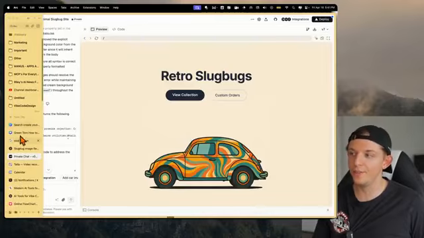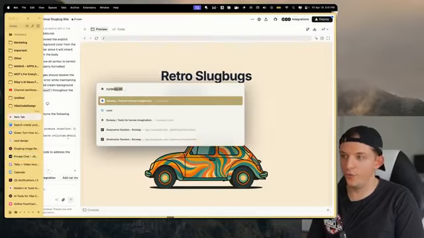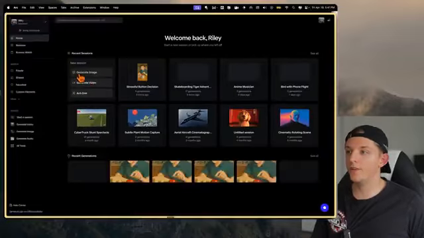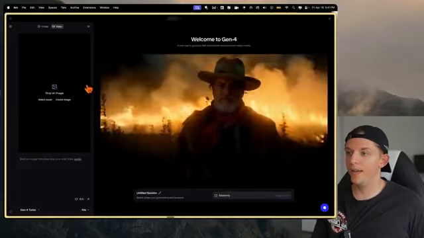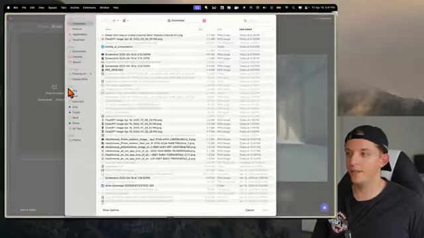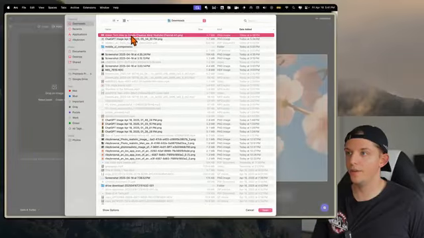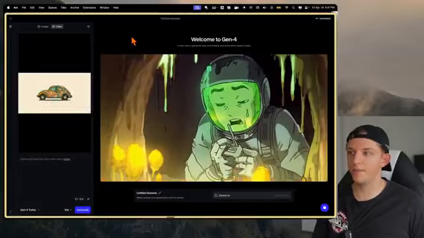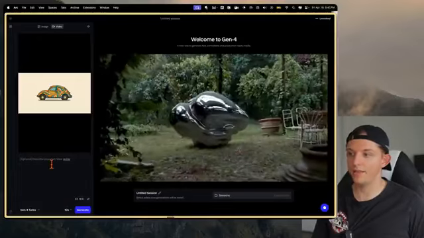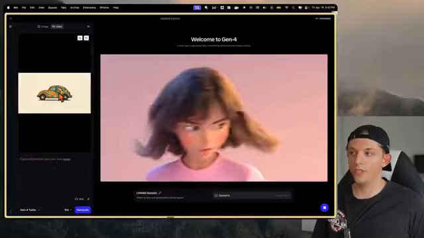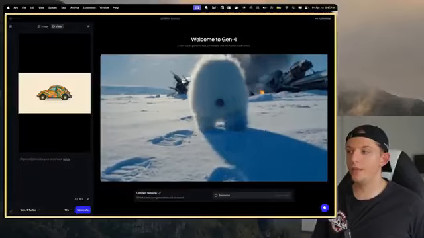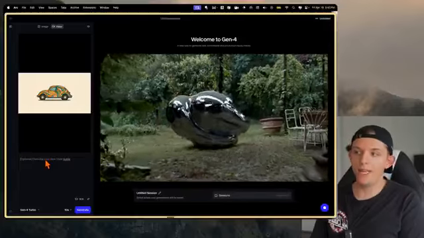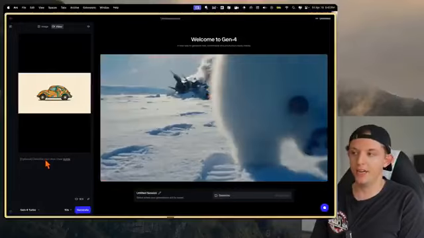And so now what we can do is we can actually go to Runway ML just because it's faster. And what we're going to do here is we're going to generate a video, and we are going to click on this right here, and we are going to drop this image just like this. So it has the same aspect ratio as the original image that we put into the app. And so now we're going to describe the animation that we want in the website. And I'll show you exactly how I'm going to do this.